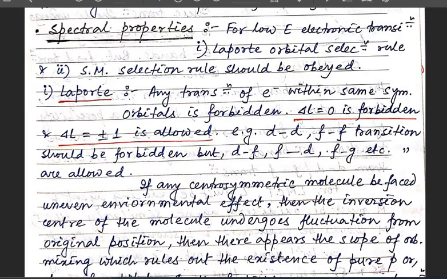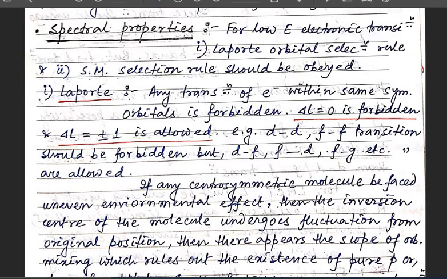For the low energy electronic transition, the Laporte orbital selection rule and the spin multiplicity selection rule should be obeyed. When we talk about electronic transition, we know that electrons can jump from the ground state to an upper energy state when we apply some amount of energy. It can be heating energy, electrical energy, any type of energy.